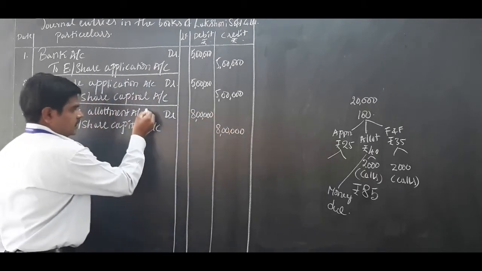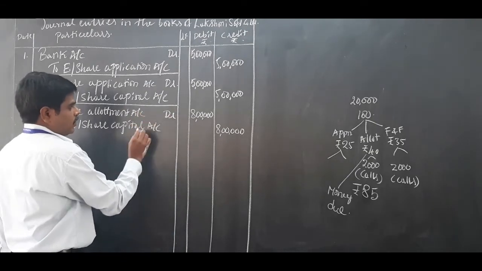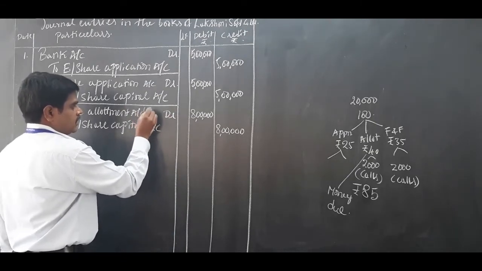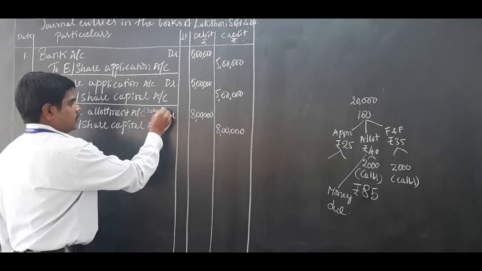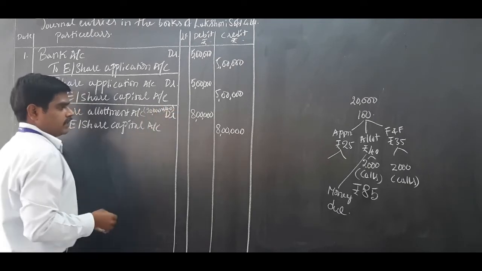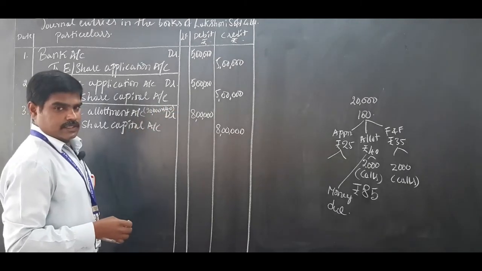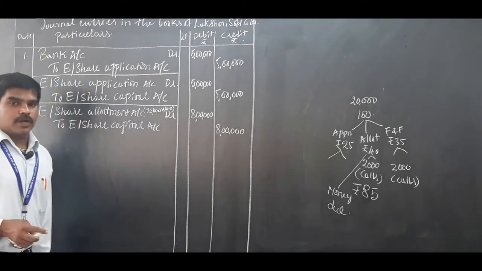You can write the calculation here also in pencil, no problem: 20,000 into 40 rupees, 8 lakh. So, this is about allotment money due.